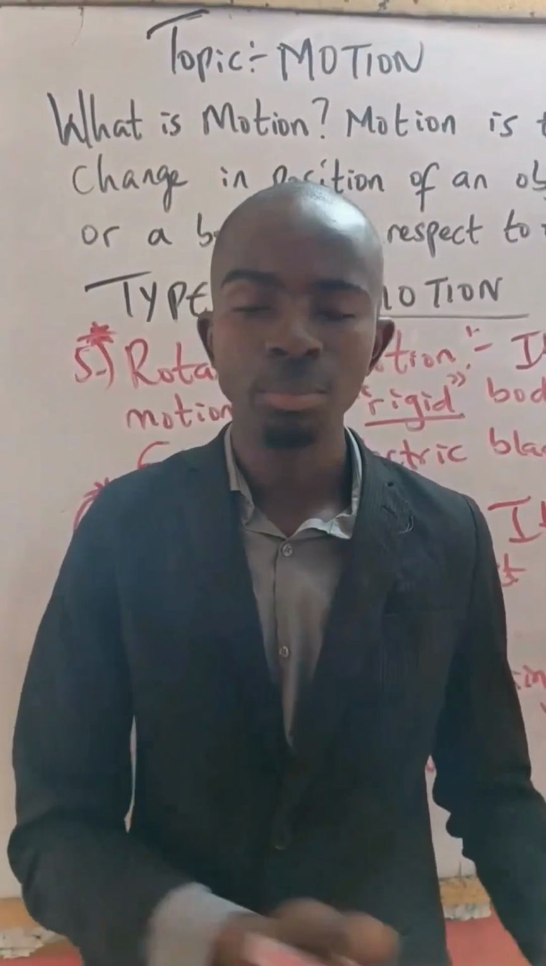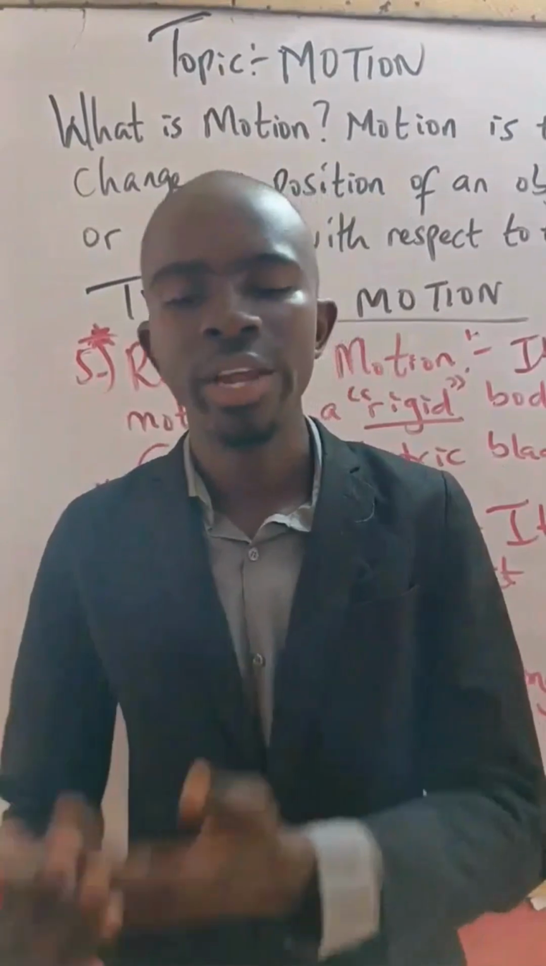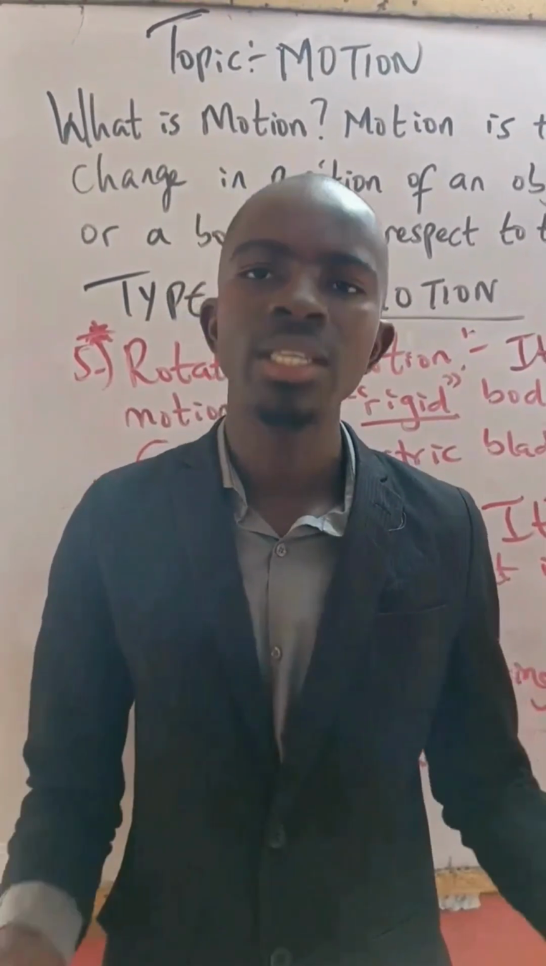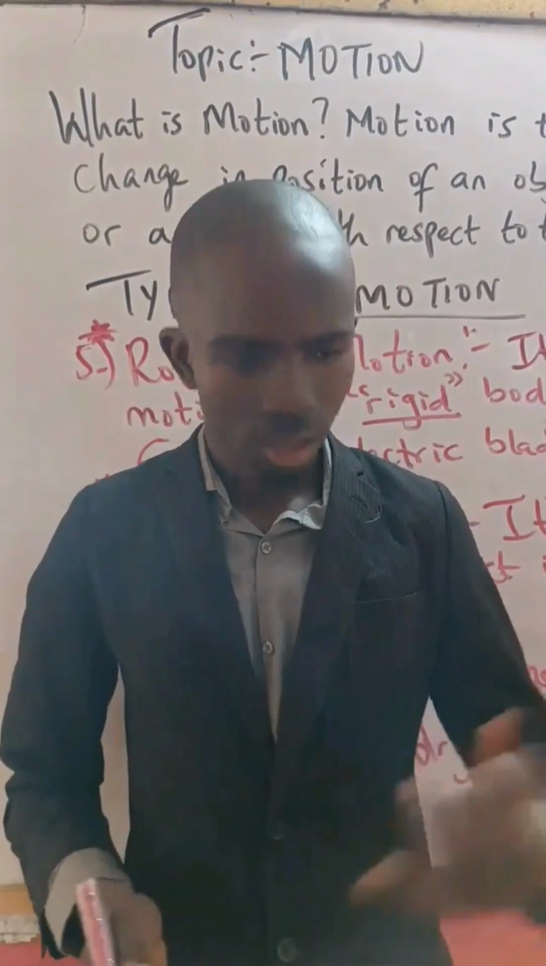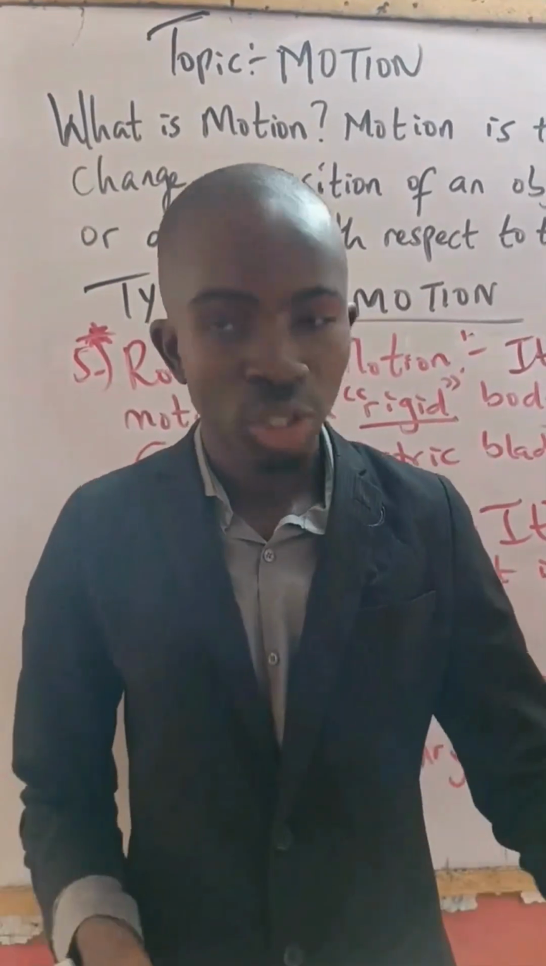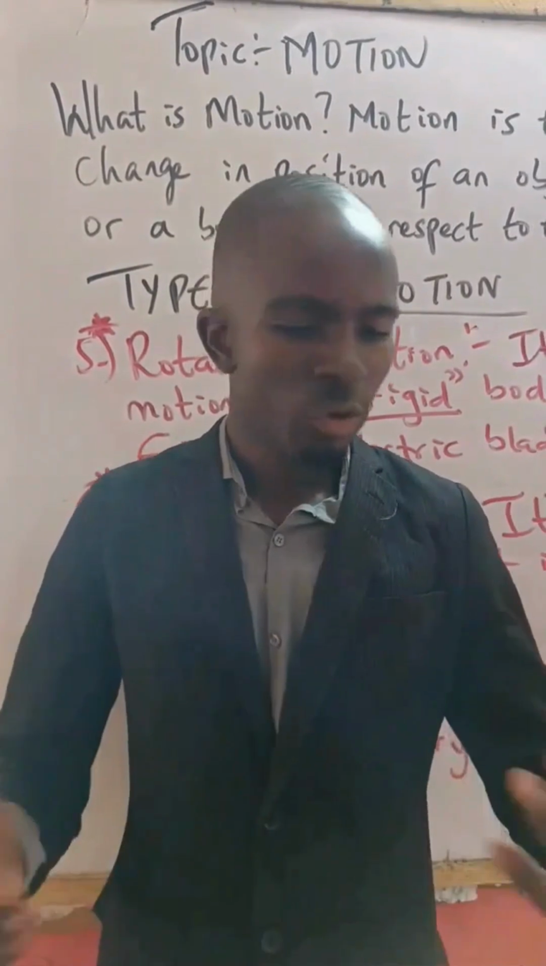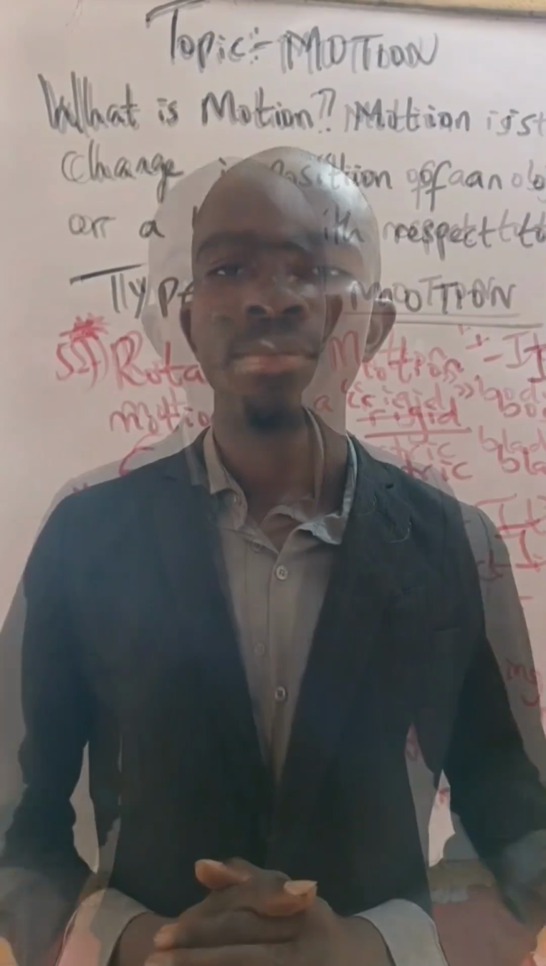In summary, motion is the change in position of an object with respect to time. There are 6 types of motion, which are translational motion, rotational motion, circular motion, relative motion, random motion, and oscillatory motion.